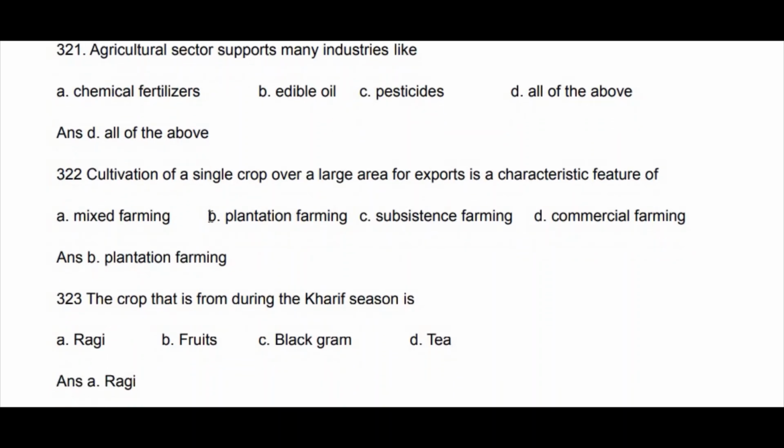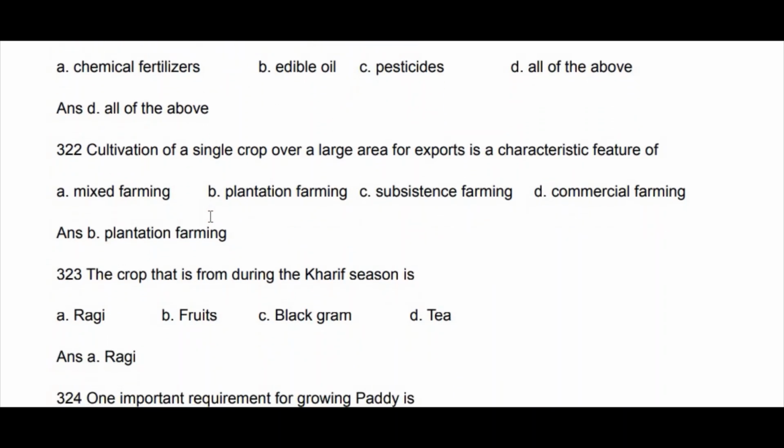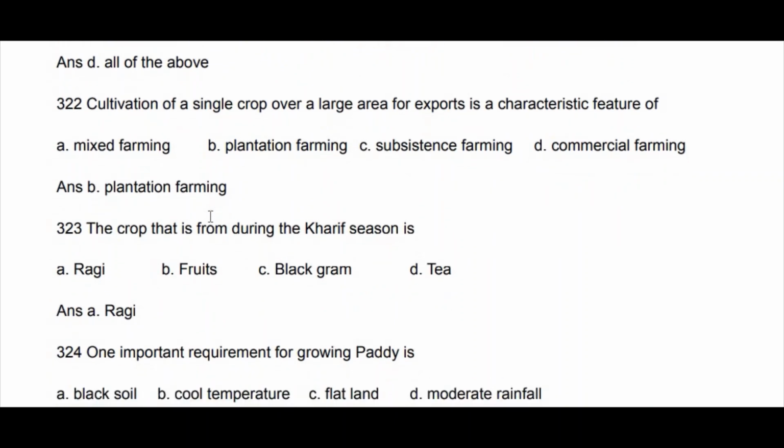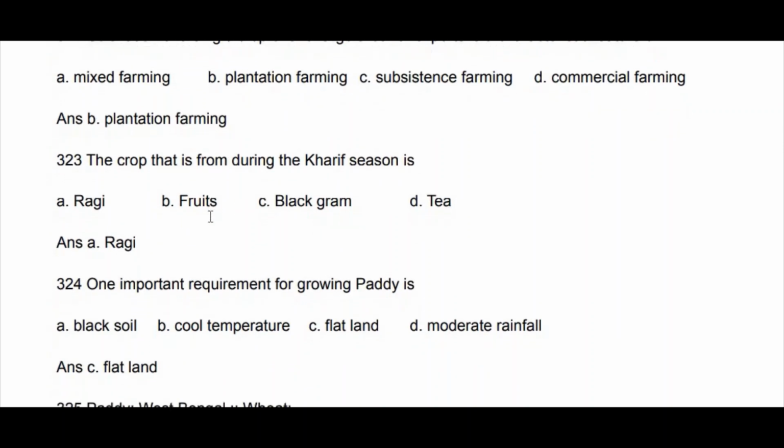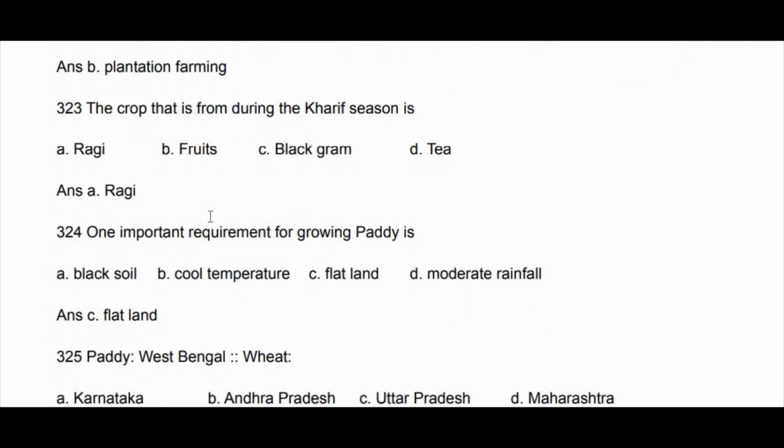That is ragi. Ragi is the answer. One important requirement for growing paddy. To grow paddy, among these four, one is very important: black soil, cool temperature, flat land, moderate rainfall. For paddy, stagnant water, standing water is necessary. For that, flat land or level land is important. So flat land is the answer.